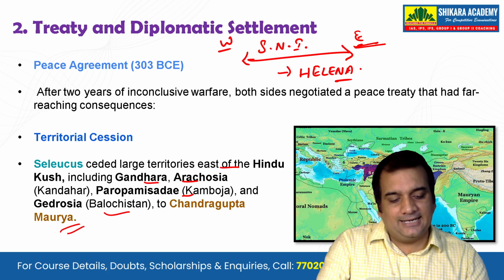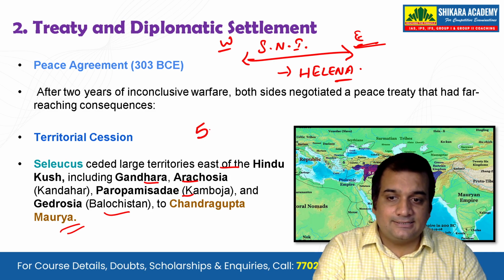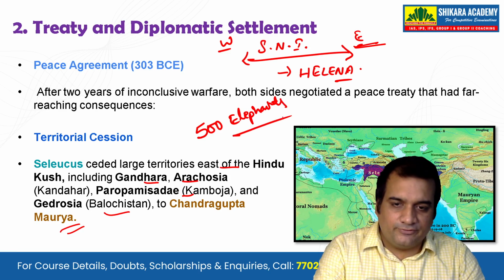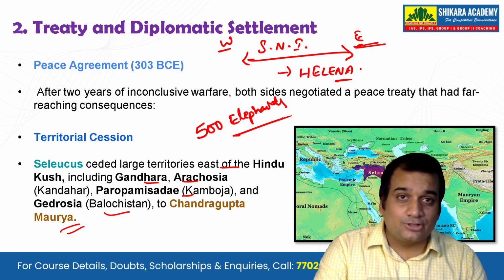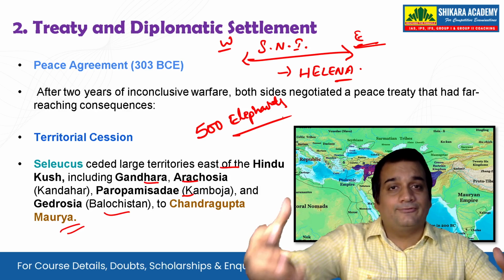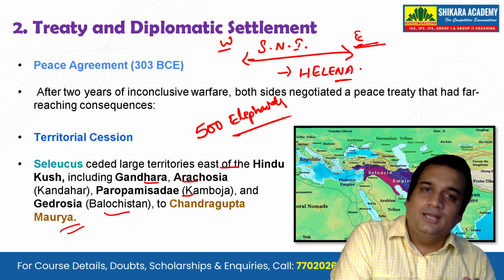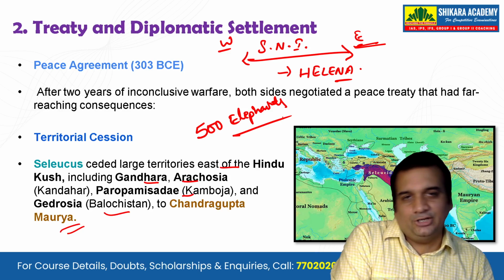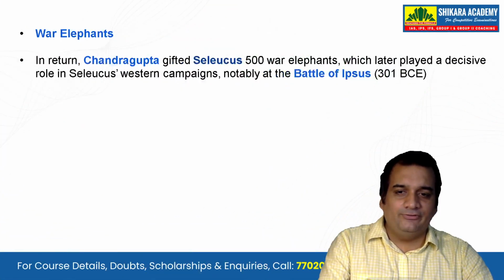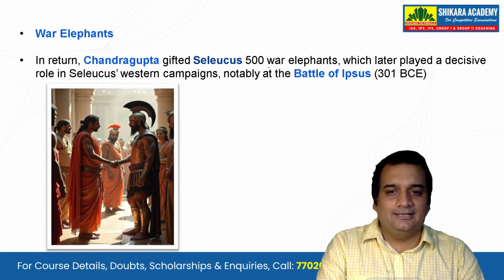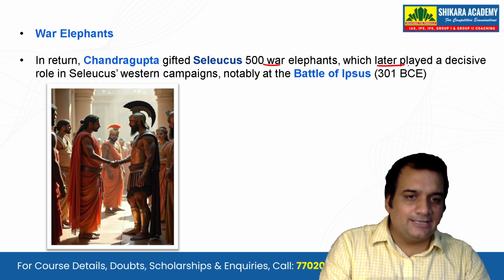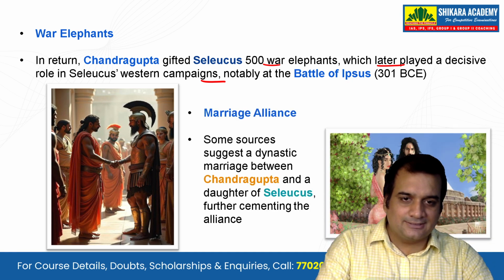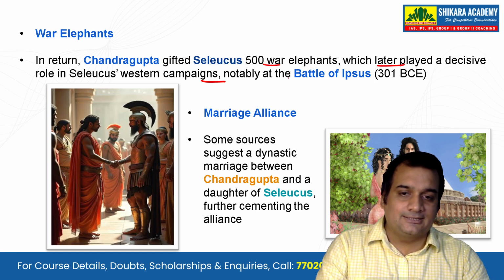And what he will take in return is also very interesting. If you remember, I told you about elephants. It is said that he asked for 500 elephants in return for this alliance. Now, very shocking. Why 500 elephants? You are giving 3 or 4 very big territories which are strategically very important and are going to give a lot of revenue also. You are even marrying your daughter and you are just asking for 500 elephants. Well, in return, Chandragupta gifted Seleucus 500 war elephants, which later played a decisive role in Seleucus' western campaign, notably at the Battle of Ipsus in 301 BC. Now please note it down.